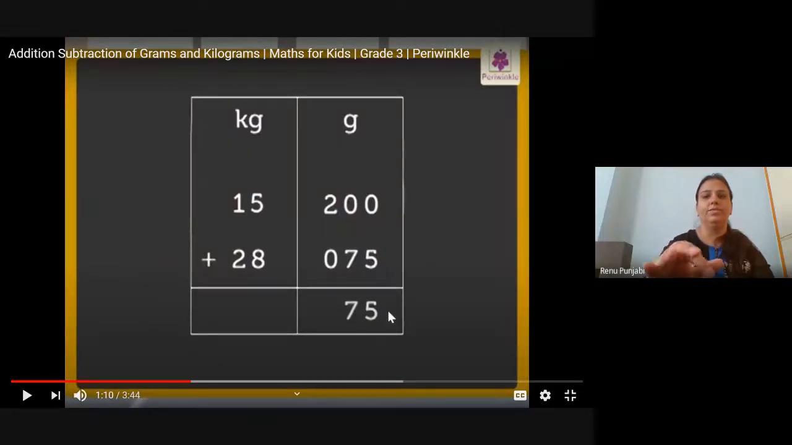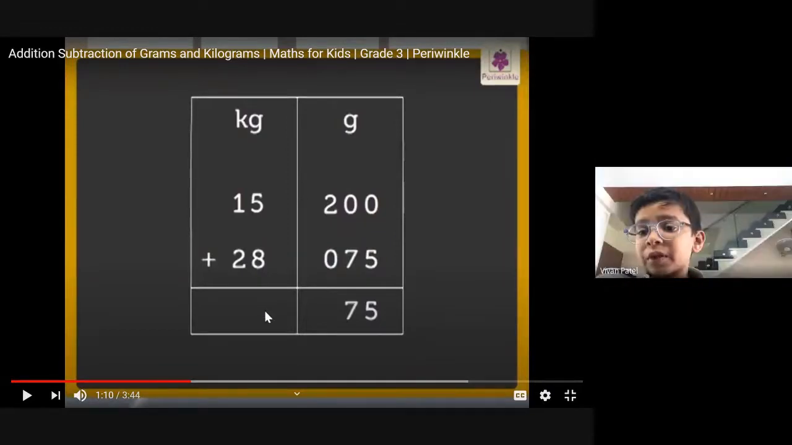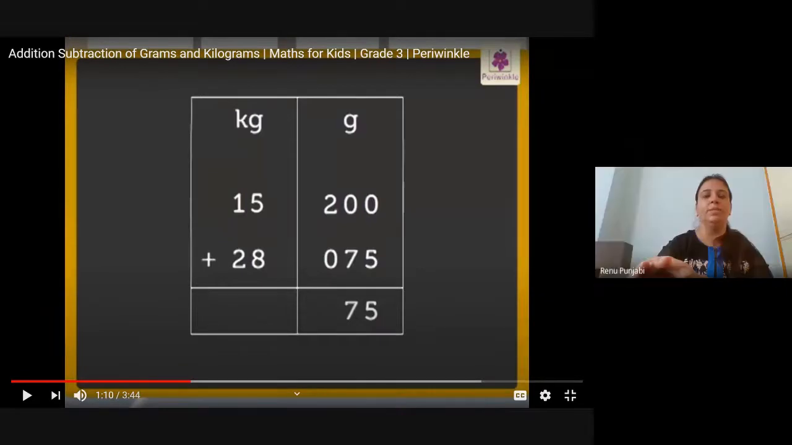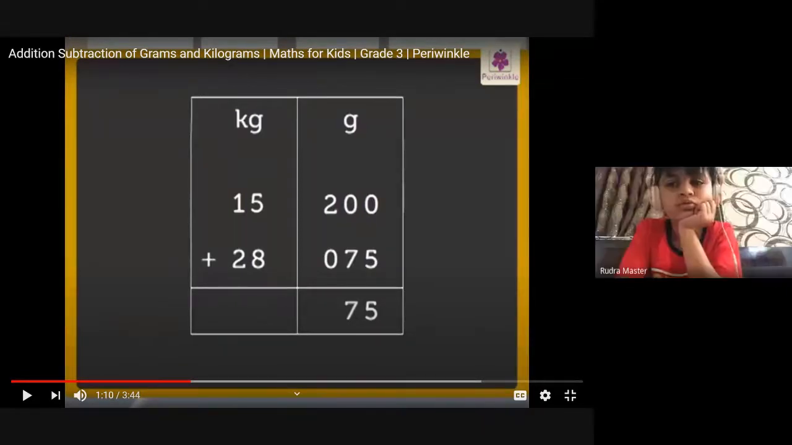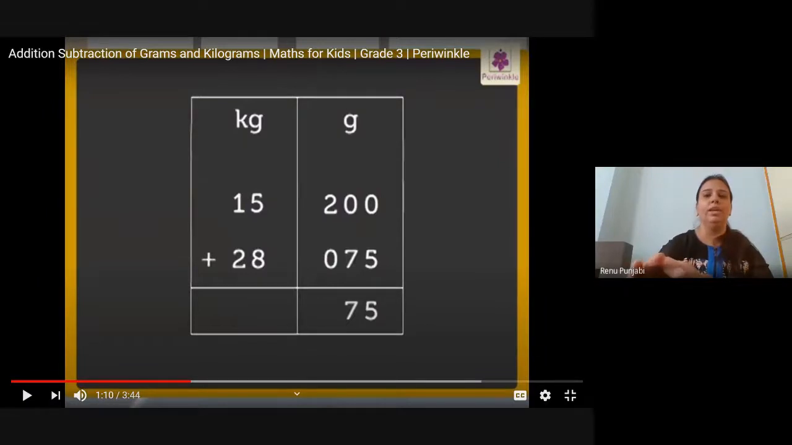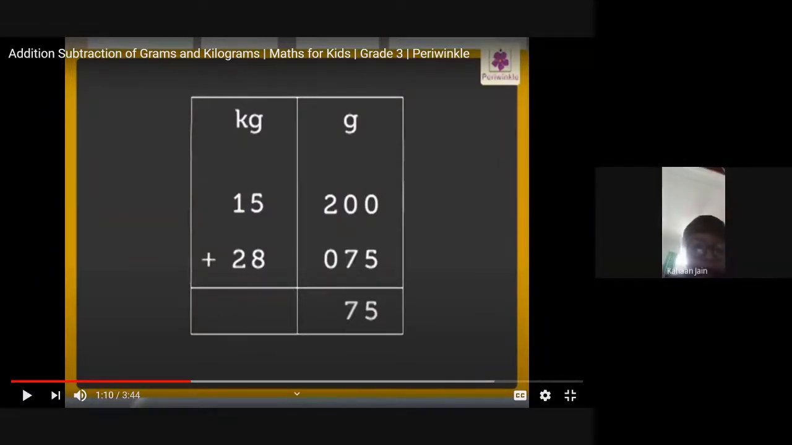So 0 plus 5 is 5. First we add the grams. 0 plus 7 is 7. When we add 0 to any number, the same number will be the answer. 2 plus 0 is 2. Then 5 plus 8 is what? Children, 5 plus 8 is what? 13. Check. 13, sorry, 13. So what will come here under 3? 3 plus 1, 4. What will come here under 1 is 3. And what will go carry over? 1 will carry over.